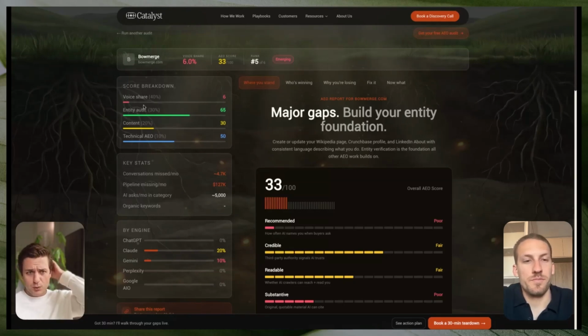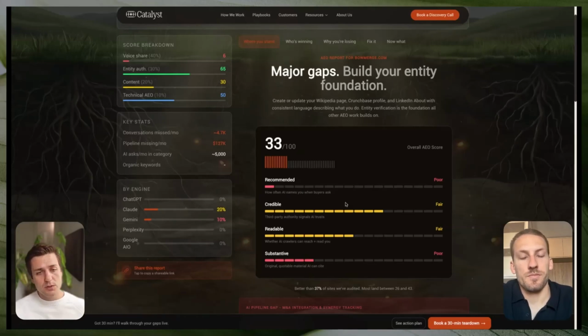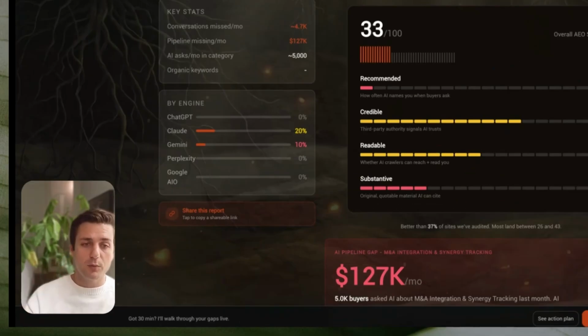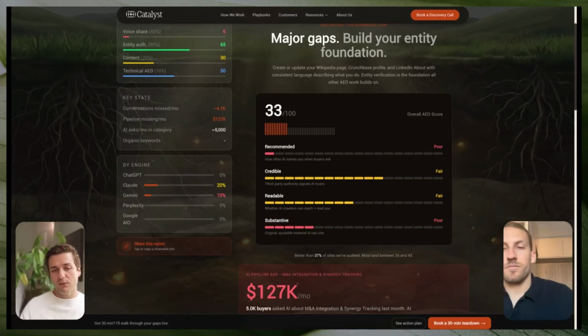But you can see we get this score breakdown of how much you are being recommended. So this is how often AI names you when buyers ask. How credible are you? So how many third-party sites are actually giving you authority signals saying that you're a valuable resource to look at. How readable you are. So this is how crawlers can reach you and read you. So this is a little bit of technical plus your content. And then substantive. Are the things that you're putting out there original, or is it just a regurgitation of other information? Is it AI generated? Those types of things.